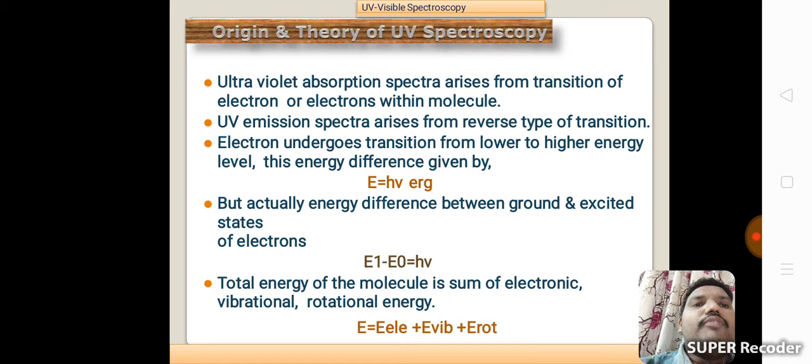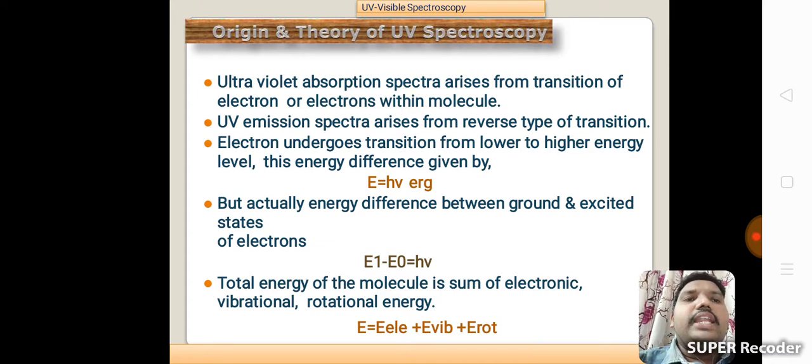Origin and theory of UV spectroscopy. Ultraviolet absorption spectra arises from transition of electron or electrons within the molecule. UV emission spectra arises from the reverse type of transition. Electron undergoes transition from lower to higher energy level. This energy difference is given by E equals h nu.